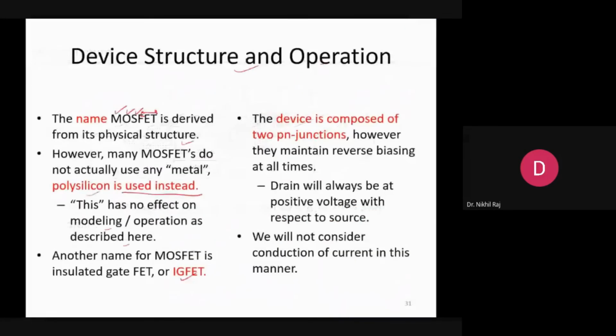Okay. So this line means the same thing. The device is composed of two PN junctions, two diodes, and they need to be in reverse bias all the time. The drain will always be biased at a positive voltage with respect to the source, and will not conduct current in this manner, because they do not contribute much current, so their effect is negligible.